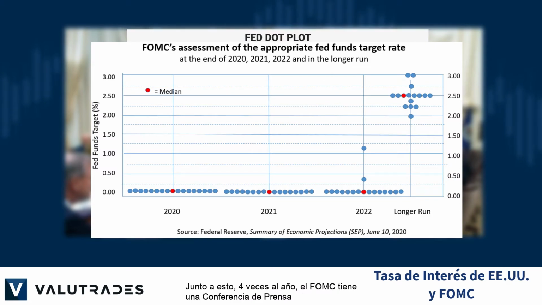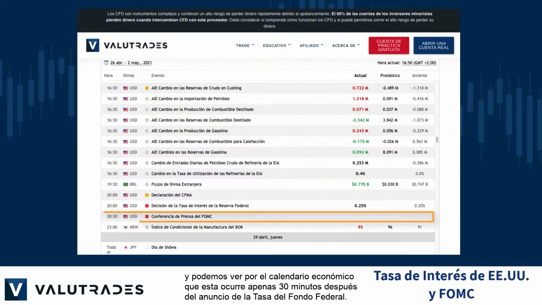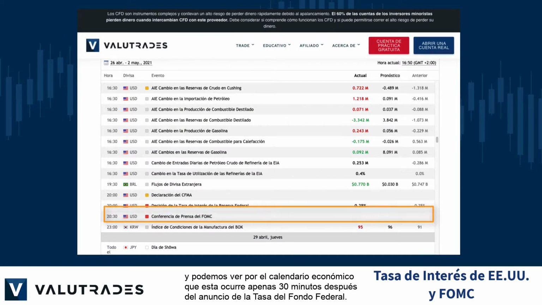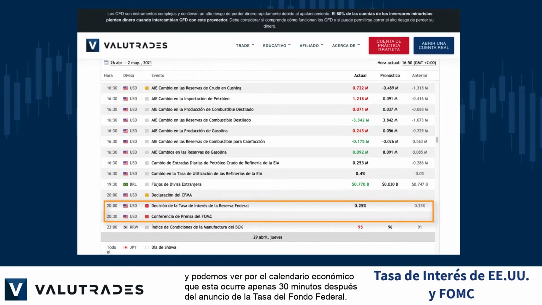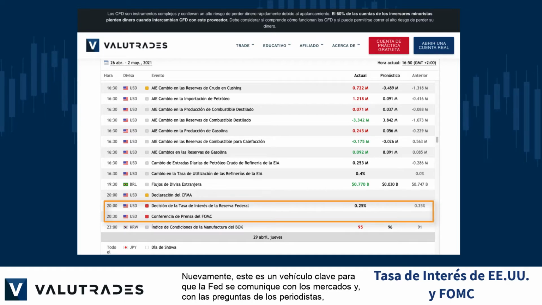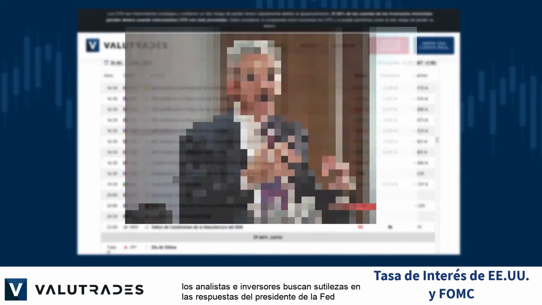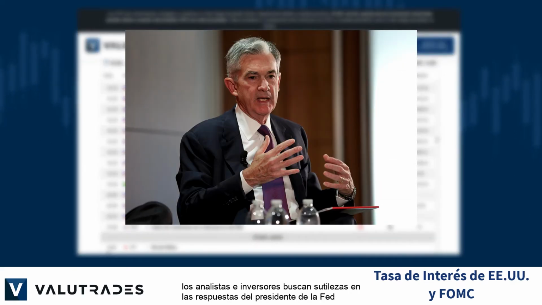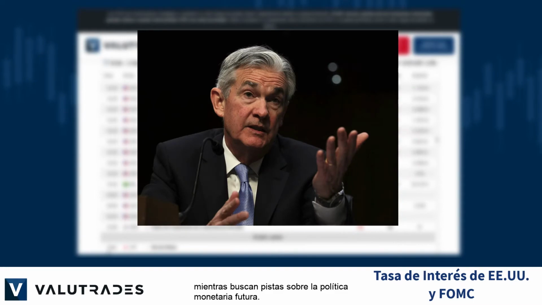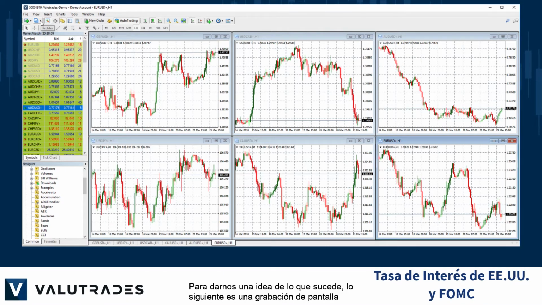Along with this, 4 times per year, the FOMC has a press conference, and we can see by the economic calendar that this one occurs just 30 minutes after the federal fund rate announcement. Again, this is a key vehicle for the Fed to communicate with the markets, and, with reporters' questions, analysts and investors are looking for subtleties in the answers of the Fed chair as they look for clues on future monetary policy. To give us an idea of what happens, the following is a screen recording of both the Fed rate announcement and the following press conference.